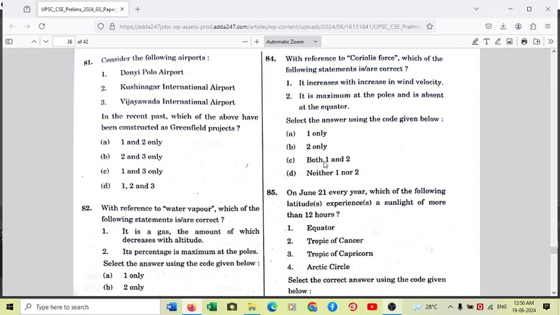So Coriolis force, what is it? It is a pseudo force which is produced as a result of rotation of the earth. So rotation occurs from west to east, and because of rotation of this giant mass of earth, there is deflection on the moving objects.